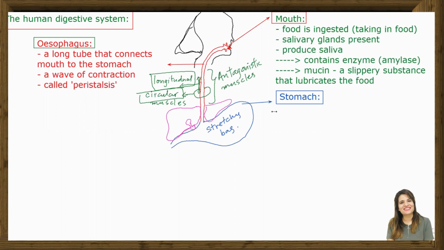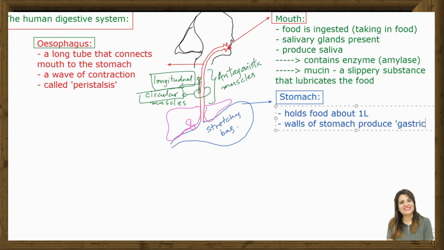I write here, stomach holds food about 1 liter. It is a stretchy bag. Then what else? Walls of stomach produce gastric juice.